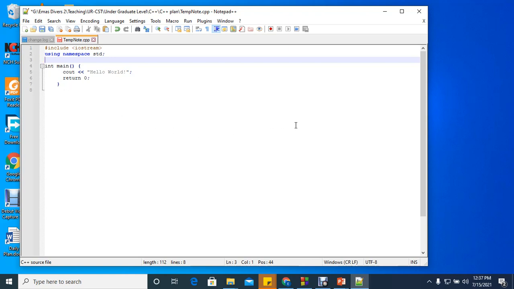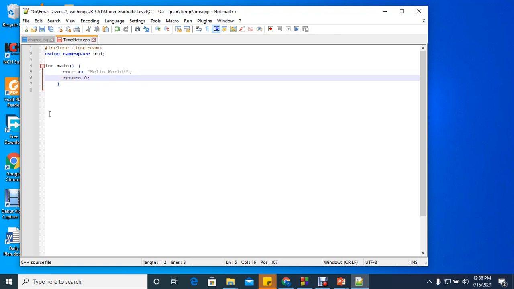Now line 4, you see int main. This is the main function which is called whenever the program starts executing. Whenever a C++ program starts executing, it starts from the main function. Now, the main function has an opening brace and a closing brace. These are very important because whatever is to be executed is put in between.